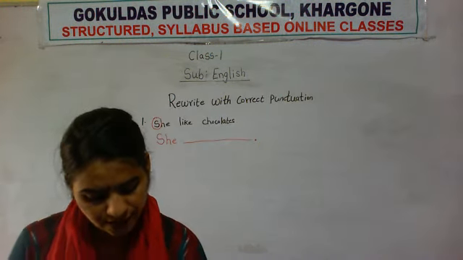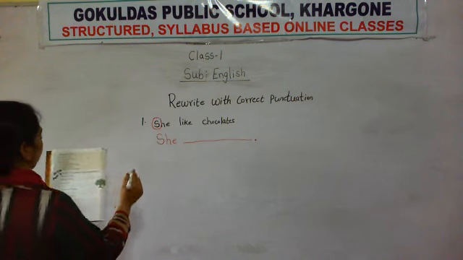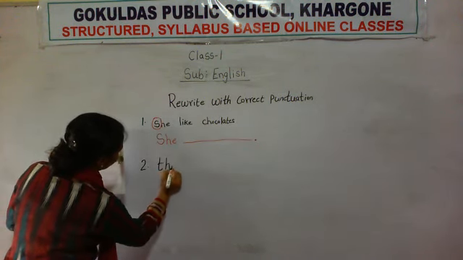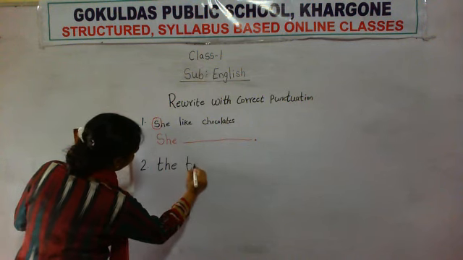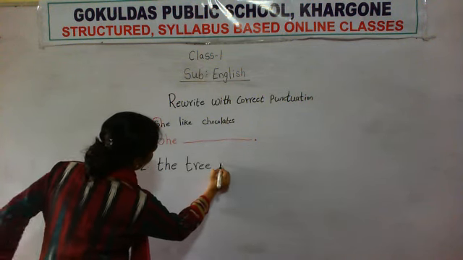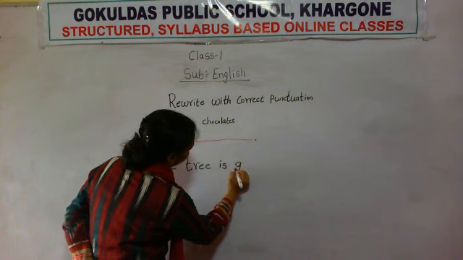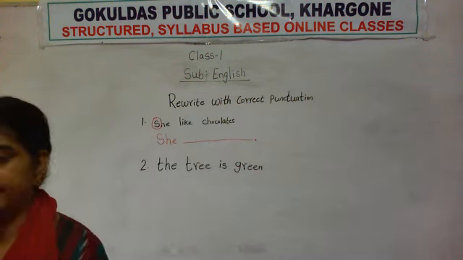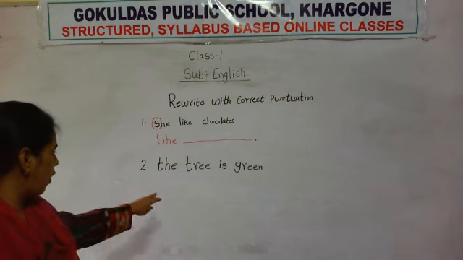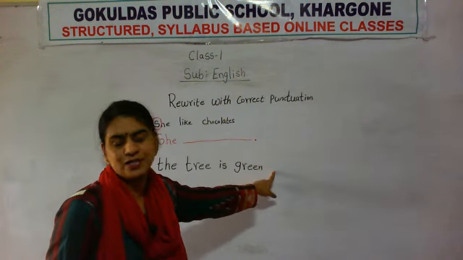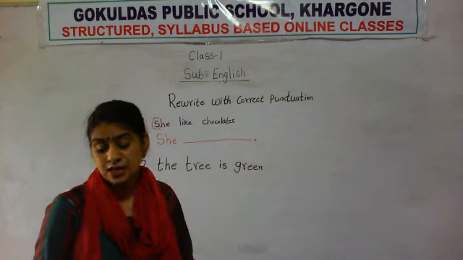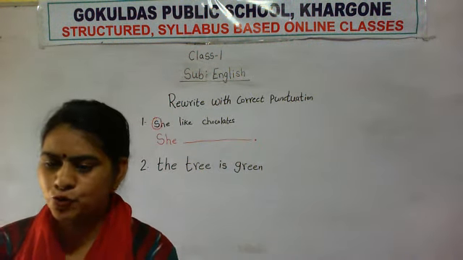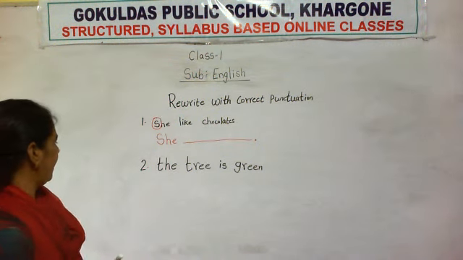Number 2, the tree is green. What is written here? The tree, T-R-E-E, tree is green. So see here, the sentence started with a small letter and no full stop is there at the end of the sentence. So here we have to correct the sentence.